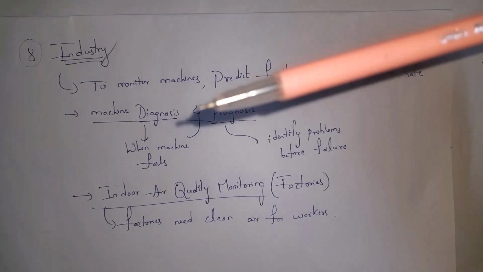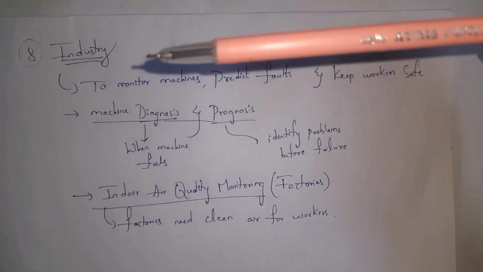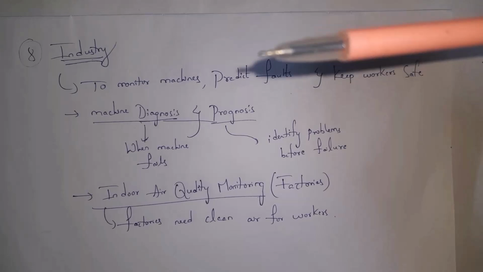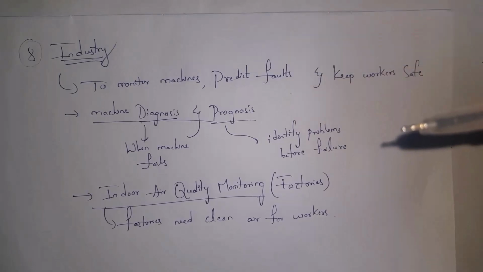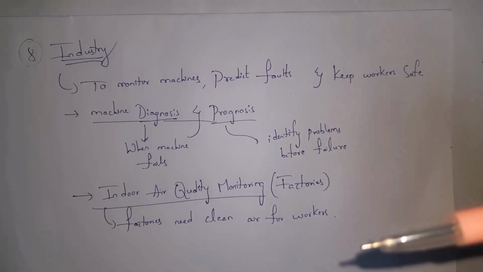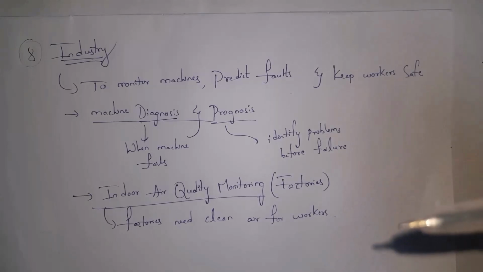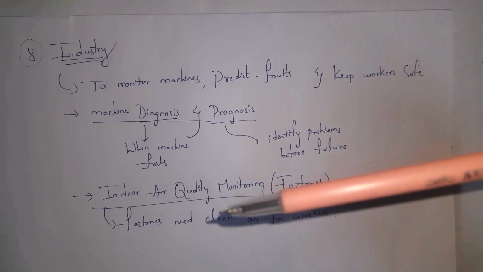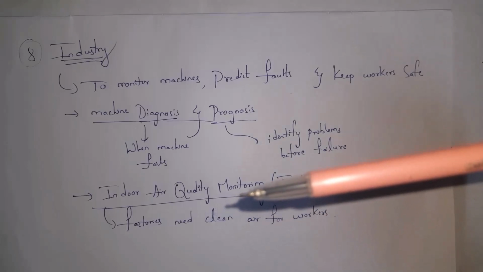With the help of IoT, machine diagnosis and prognosis is possible. When a machine fails, we can do diagnosis and we can also identify problems in a machine before it fails. We call it prognosis. Guys, so many factories contain a lot of dust and other chemicals. So factories need clean air for workers. So with the help of IoT, indoor air quality monitoring is possible.